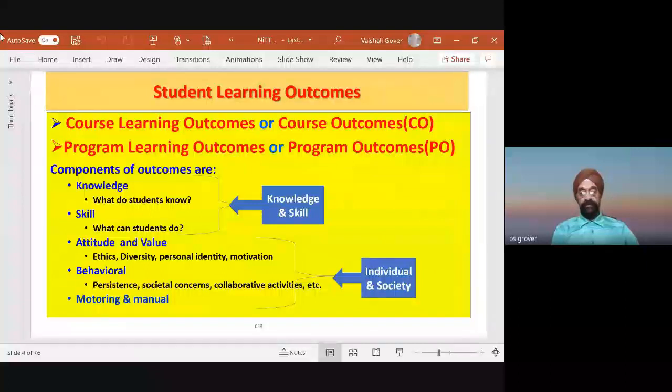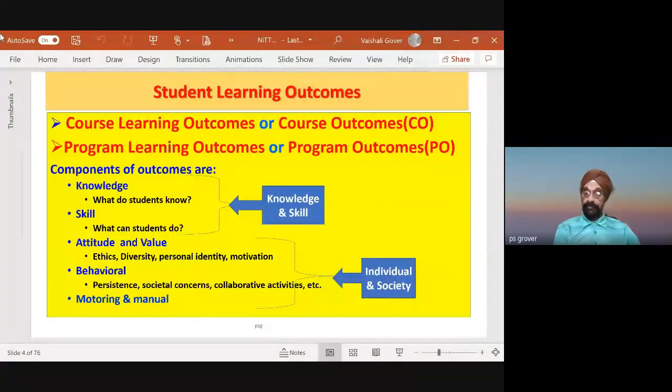See, student learning, normally when we are discussing, we have course level learning outcomes, course outcomes, program level learning outcome, that is program outcome. And you know, a program is, for example, a terminal degree like BTech, certificate or diploma or MTech. Now, components of outcomes are knowledge.